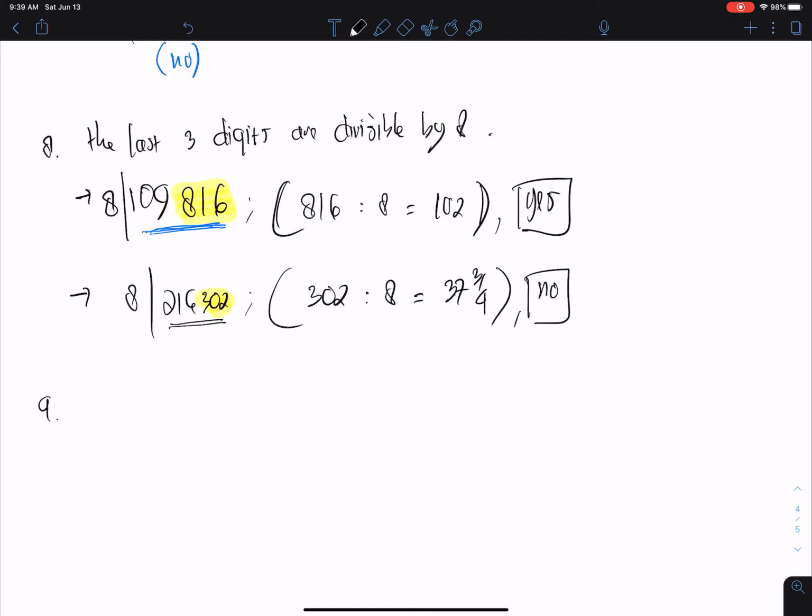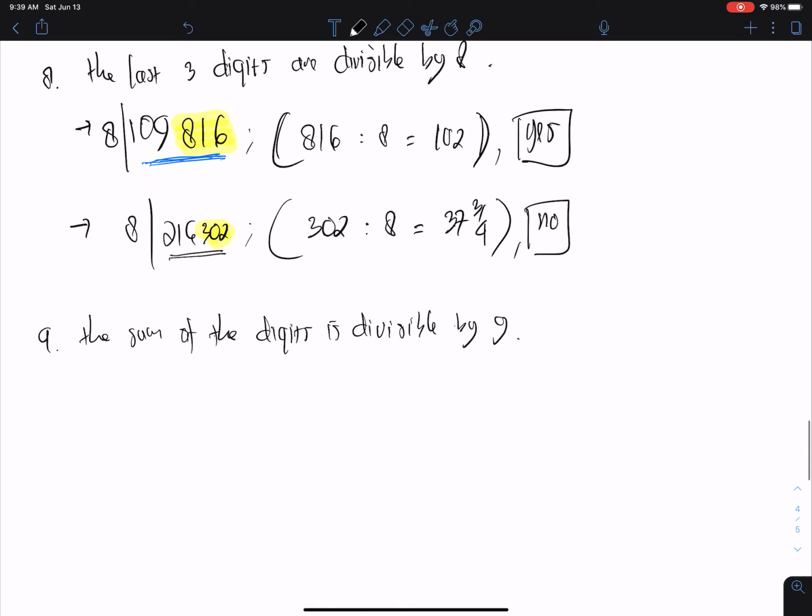Next, divisible by 9. What we can do is take the sum of the digits. If the sum of the digits is divisible by 9, then the number is divisible by 9. For example, 1629.